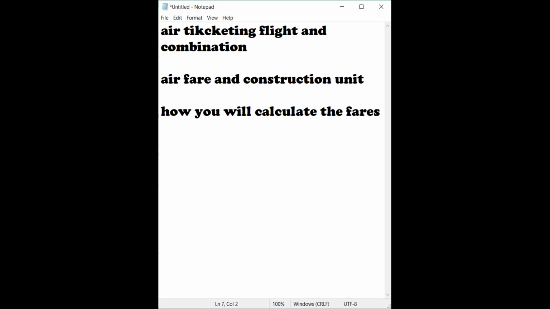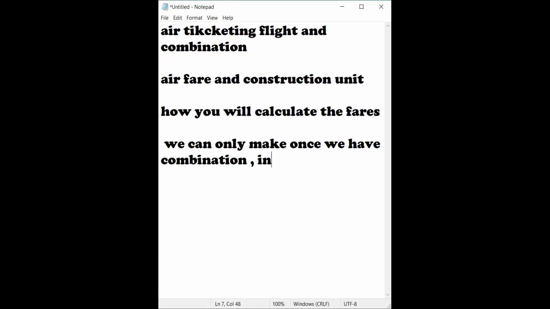Because obviously it is very good to understand how I can make my own fare. We can only make it once we have a combination, if we have an interline partner. We have pure and impure combination.